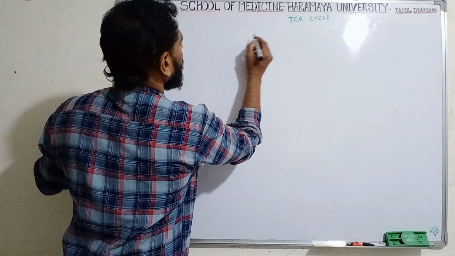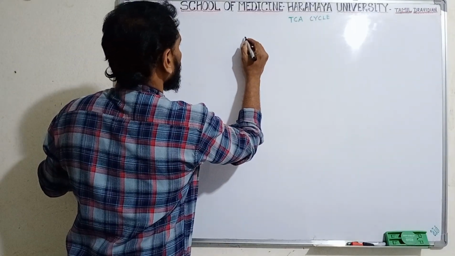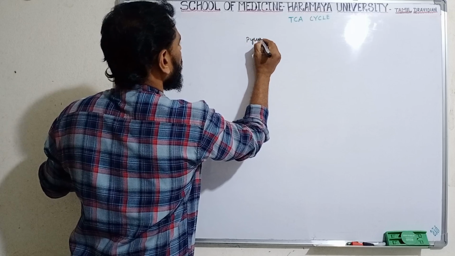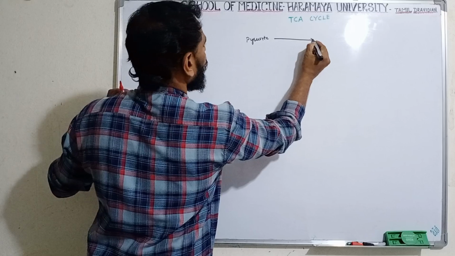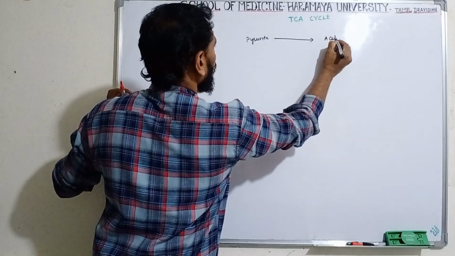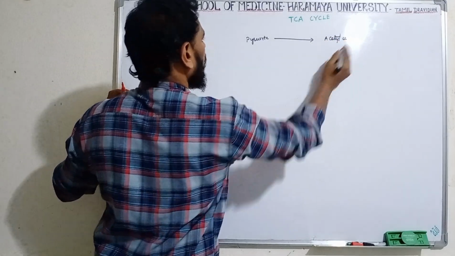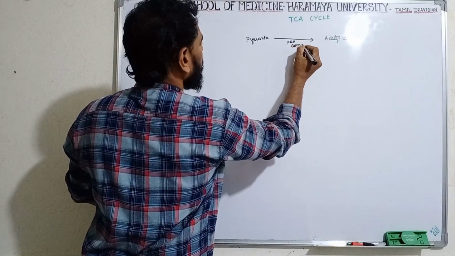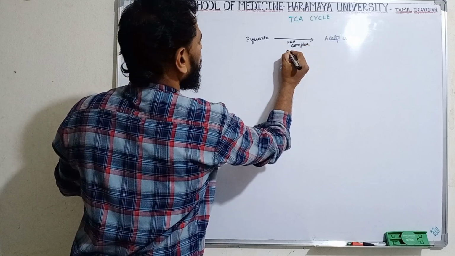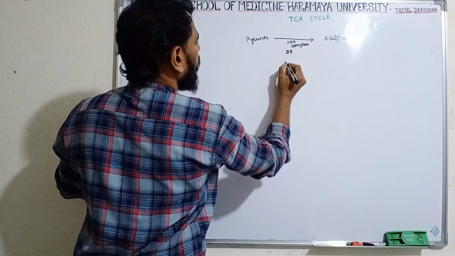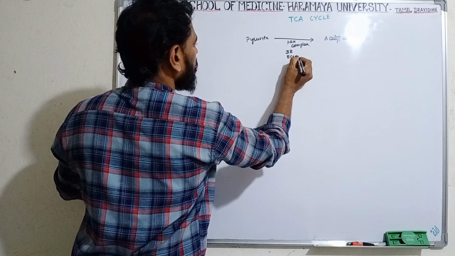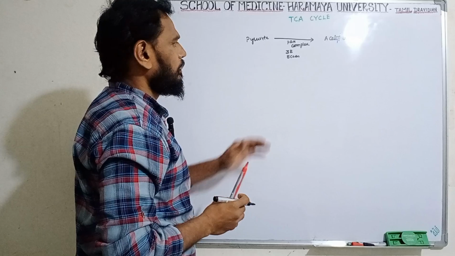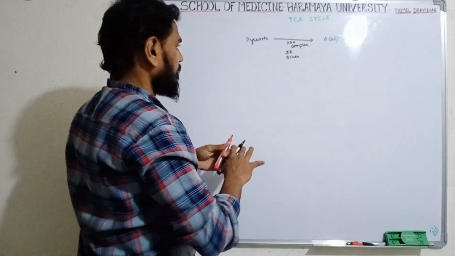The first one: you know the aerobic glycolysis end product is pyruvate. The pyruvate is converted into acetyl-CoA by the PDH complex enzyme. The PDH complex contains 3 enzymes plus 5 coenzymes.